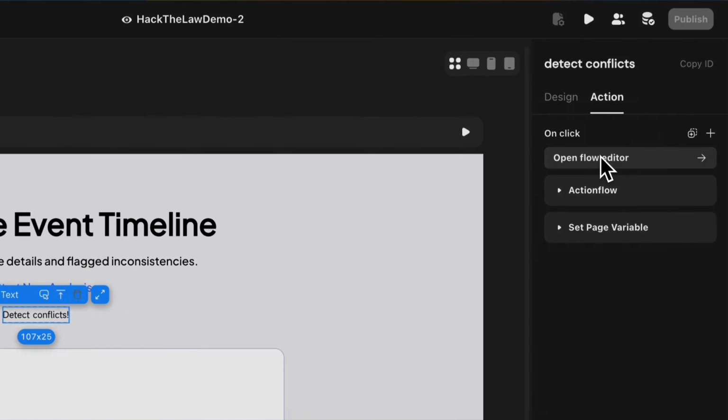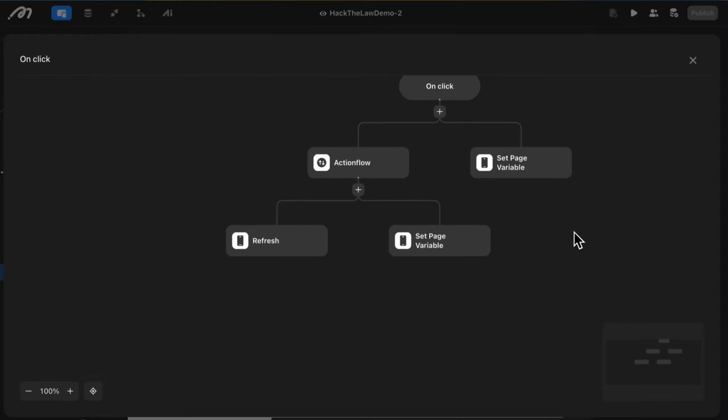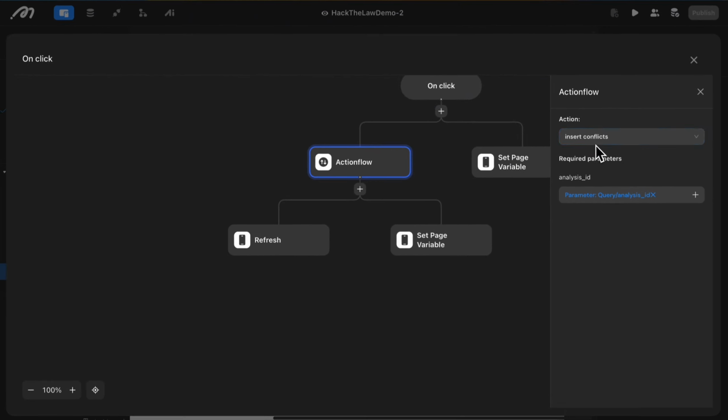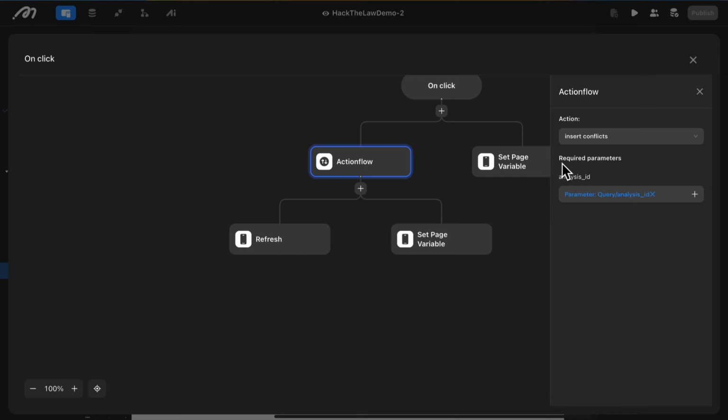When the Detect Conflicts button is clicked, the conflict detector action flow will be triggered to run the detector agent. All the conflict events are flagged and saved to the database.